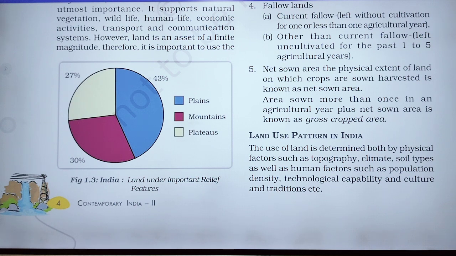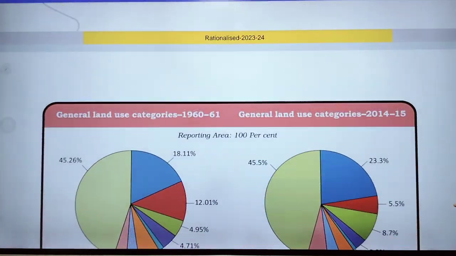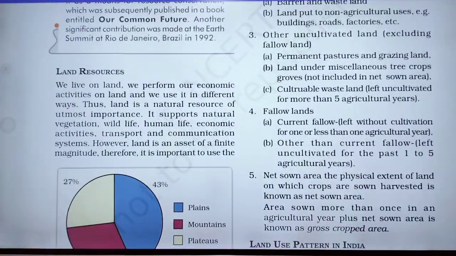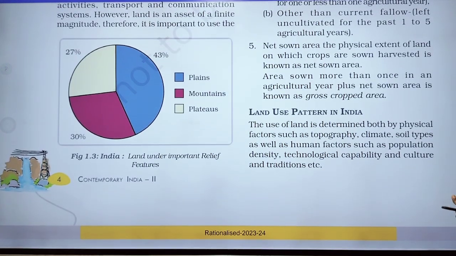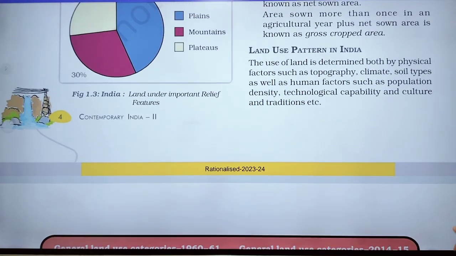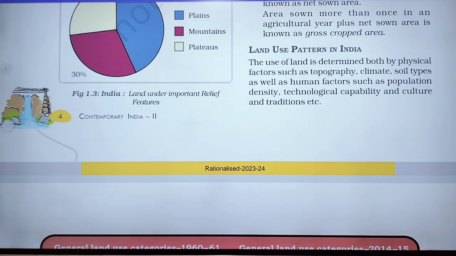So the use of land is determined by both physical factors and human factors. Physical factors mean the climate, topography and soil types, and human factors are population density, technological capability, and culture and tradition.